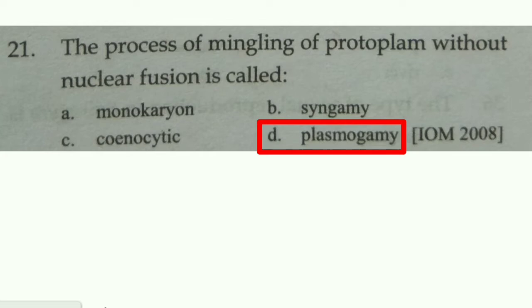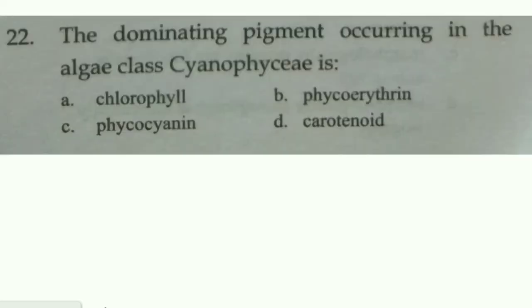This is called plasmogamy. Protoplasm of two parent cells fuses together without the fusion of nuclei. Next one is the dominating pigment occurring in the algae class Cyanophyceae, that is phycocyanin. C is the right choice of this question.